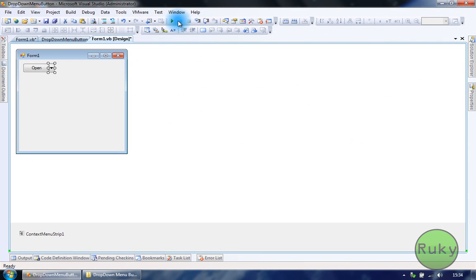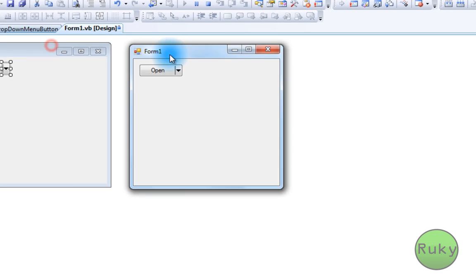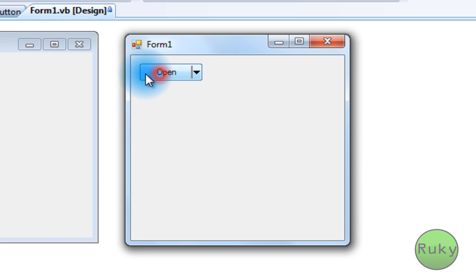Okay, let's debug our application now. Okay, if you click on this side, nothing happens, but if you click on arrow, you will get this menu pops up.